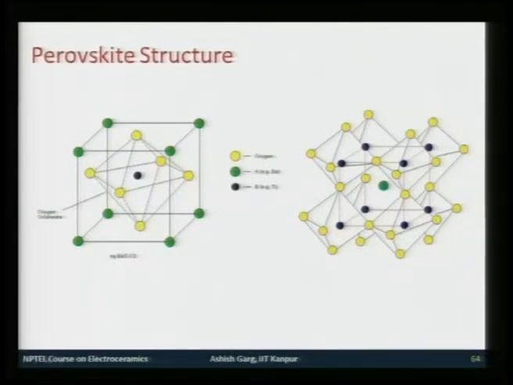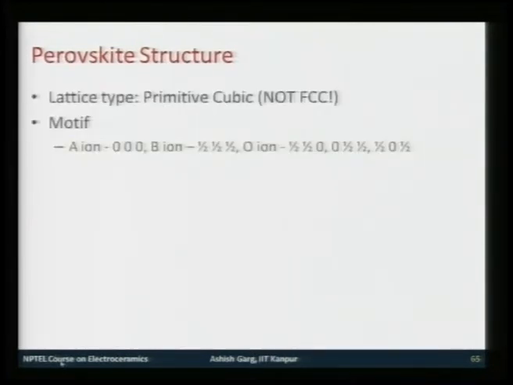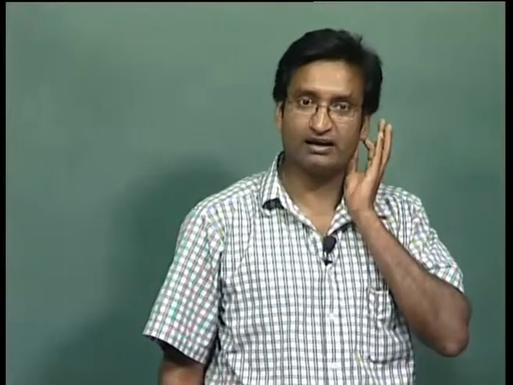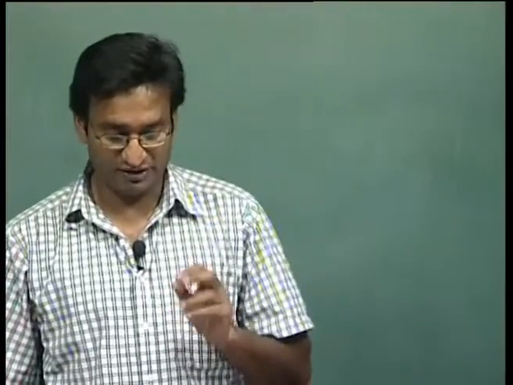by big barium atom, and this barium atom is coordinated by 12 oxygen atoms, making it a dodecahedra. Dodecahedra is the coordination of each of these barium atoms. So, in this case, if you were thinking that the lattice type would be FCC, you are not correct, because for an FCC lattice all 4 FCC positions must have been occupied by oxygen. Now, in this case only 3 face centered positions were occupied by oxygen, corners were empty and they were occupied by cations. So, lattice type is primitive cubic.